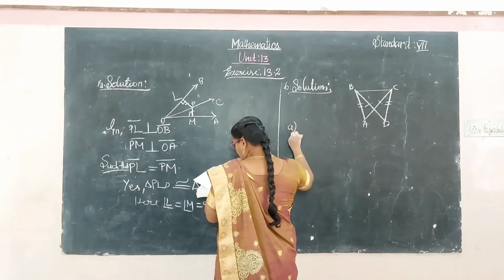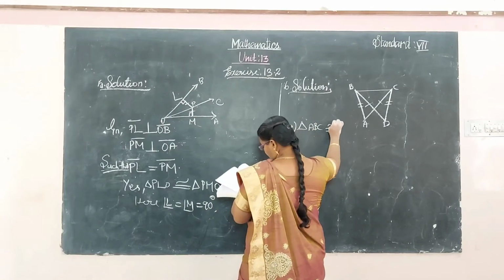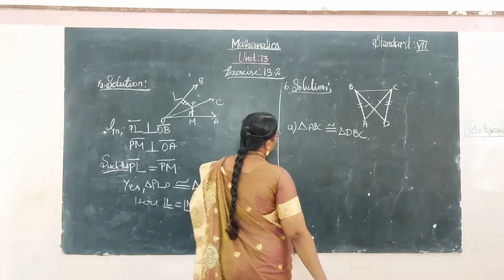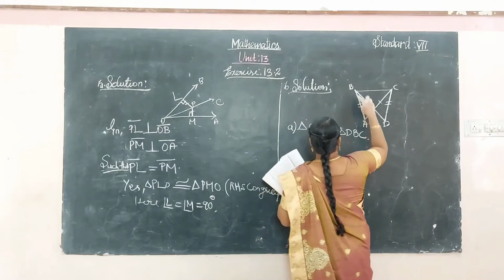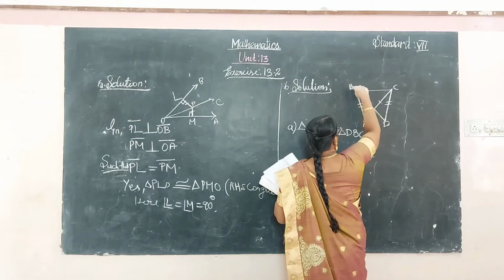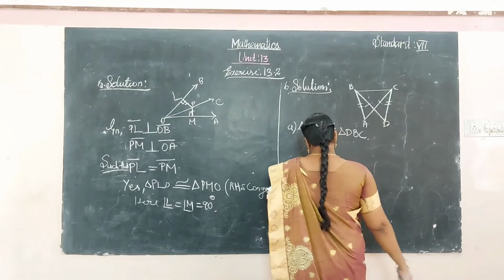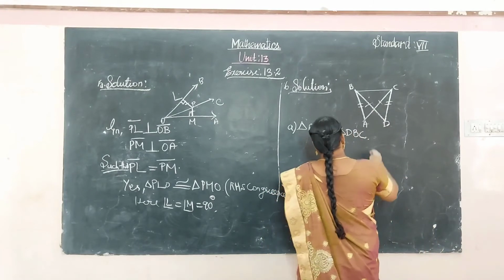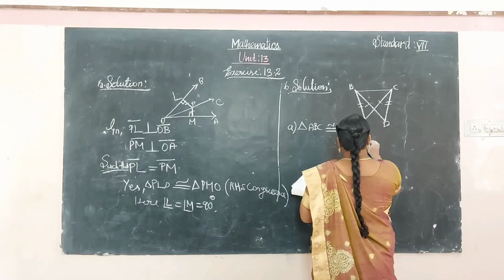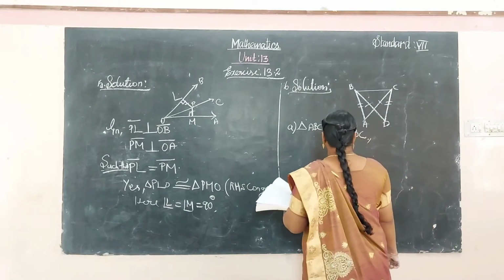The first question is: the triangle ABC is congruent to the triangle DBC. What is that? The triangle ABC, this one of the triangle, and the triangle DBC. Here these two sides are equal. Which are the sides? AB and DC are equal. So, reasons. Give the reasons. How can you write the reason?